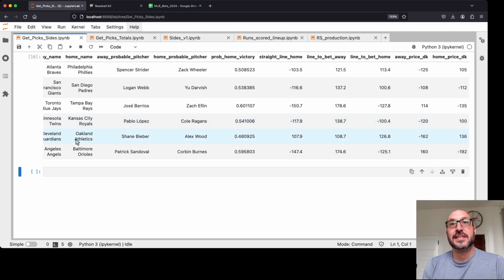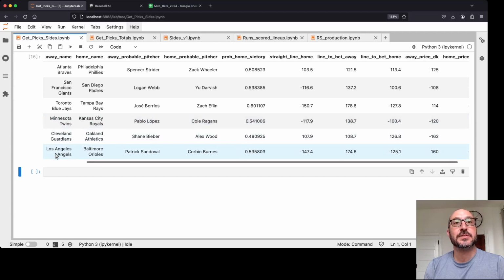Next, we've got the Guardians and the Athletics. The Athletics are a slight underdog, 48%. But the model is saying, hey, if you can get them at 126.8 or better, it's a good bet. And in fact, DraftKings is already offering 136. So we're going to, again, look at some other bookmakers, see if we can get even better odds than that. And the last one to consider is the Angels against the Orioles.